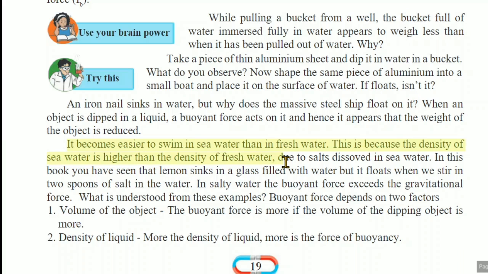Density of sea water, how is the density of sea water? It is higher, it is greater than the density of fresh water. Why is the density of sea water higher? Due to the salts dissolved in the sea water, because salty water has a higher density.